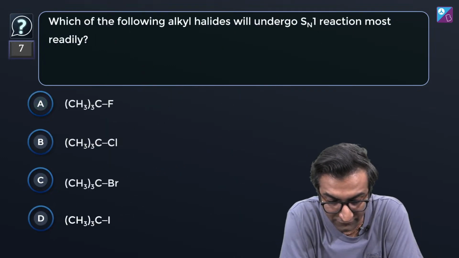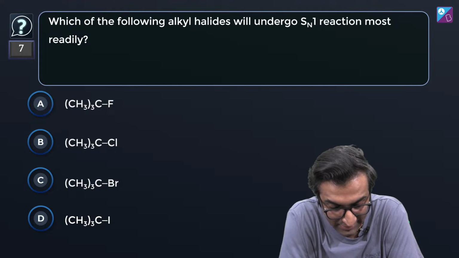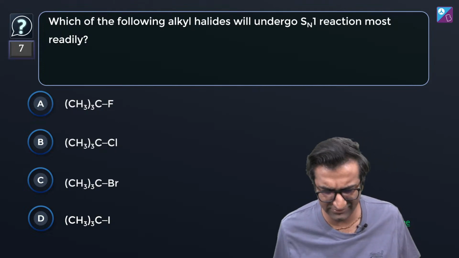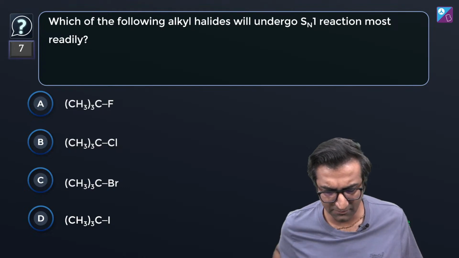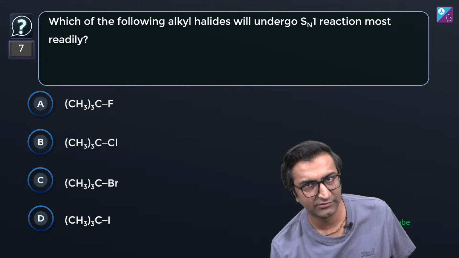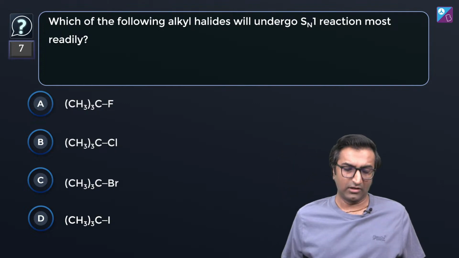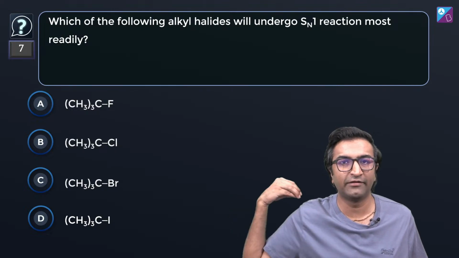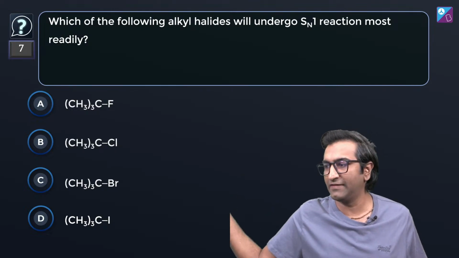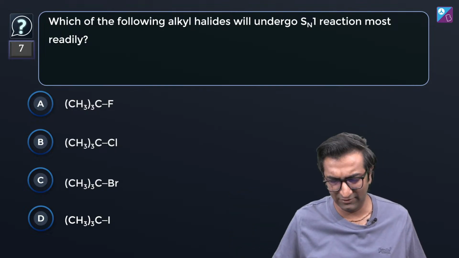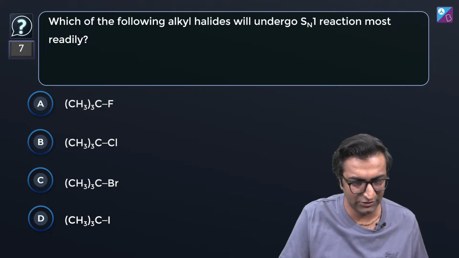Okay. Which of the following alkyl halides will undergo SN1 reaction most readily? Out of these, kaun sa jayega? This is very easy. If the bond is weak, then the reaction is going to be really good, right? In all of these, you have the same tertiary carbocation. Okay, matlab it's thermodynamically stabilized. That's the point. And iodine bada hai, bond is weak. Iodine is the best leaving group. That's the answer. Okay, let's move on. D should be the answer.